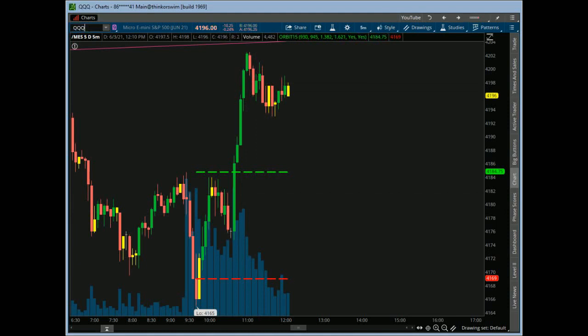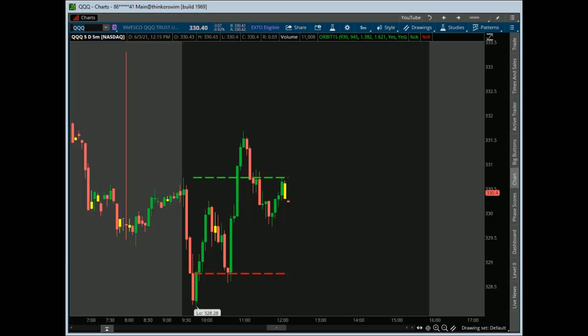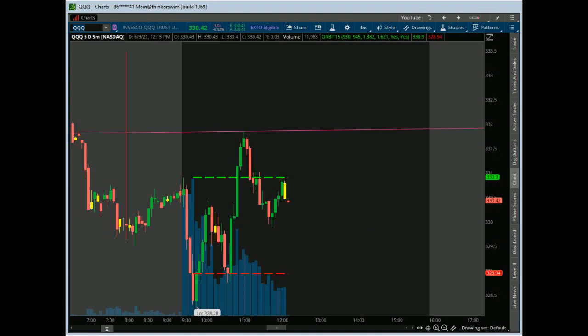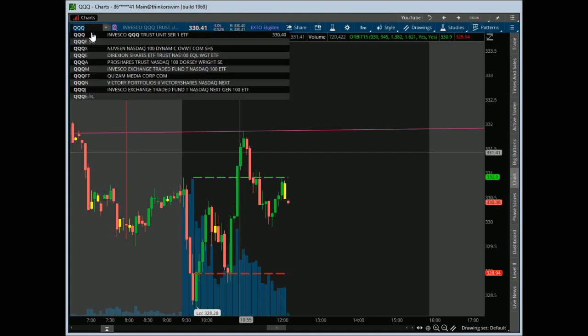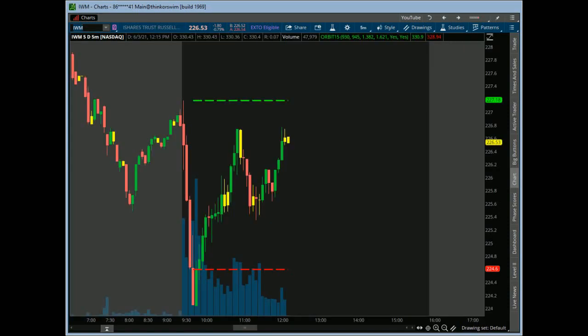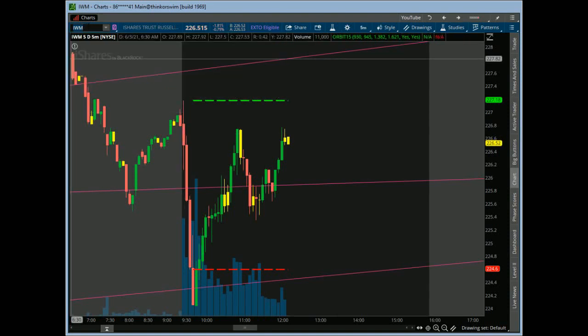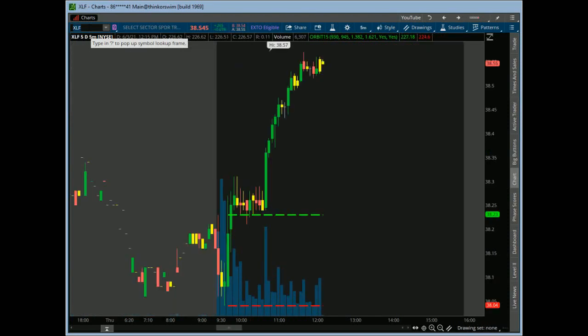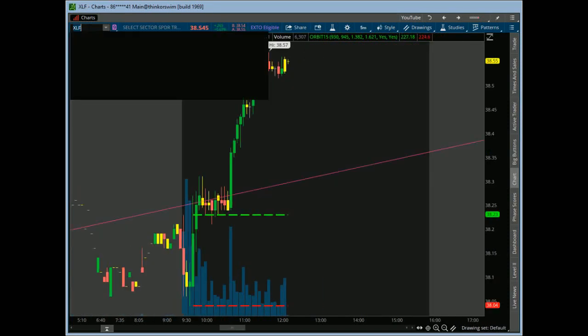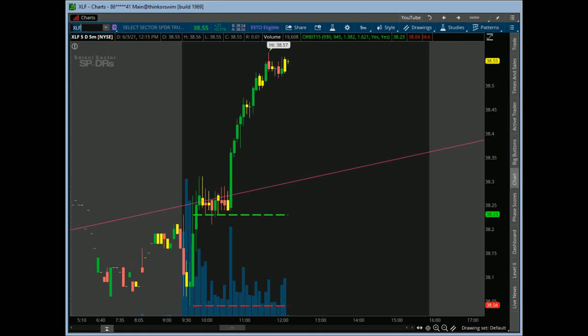Let's take a look at the Qs and see what we've got going on this afternoon. Again, more choppy price action. It got over the 15-ORB high, but it's not really staying there very long. We've got the IWM. Let's take a look. Big dip today. Members did well on this one on the short side and on the long side, so good job there. XLF, let's take a look. This one was the most perplexing of all, right? I guess they like the tax news, and they had a huge dip this morning when the market was flushing.